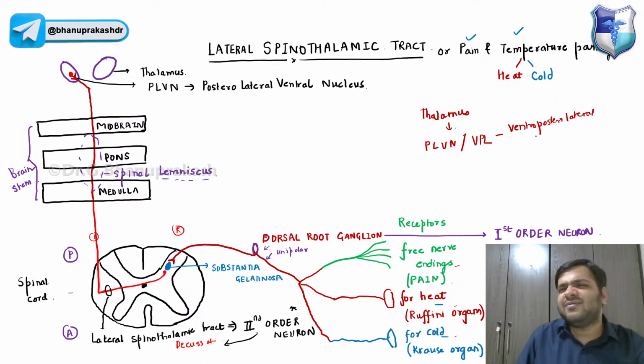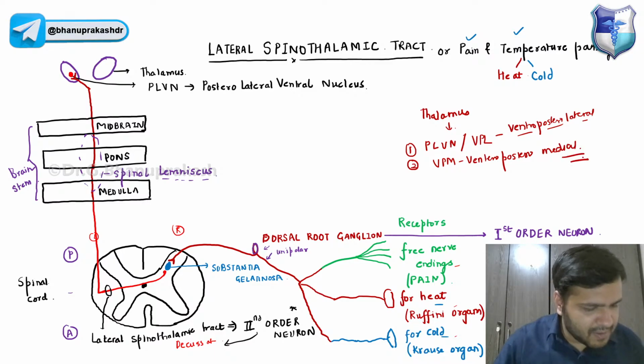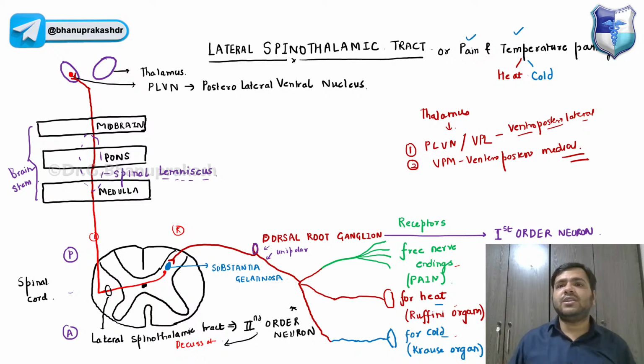Ventroposterolateral nucleus. Again the same thing, ventral posterolateral. And one more nucleus that we have in the thalamus is the VPM nucleus, the ventroposteromedial nucleus. So guys, remember, over here I am writing the ventroposterolateral nucleus. Guys, again you have to remember the function of this nucleus, very important.